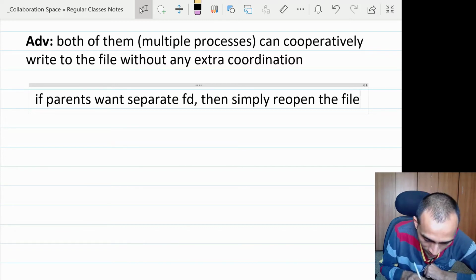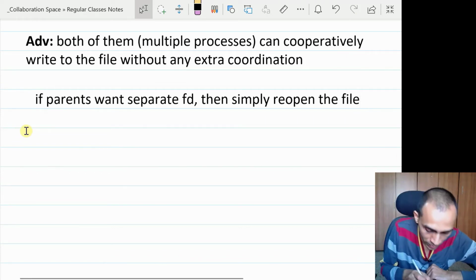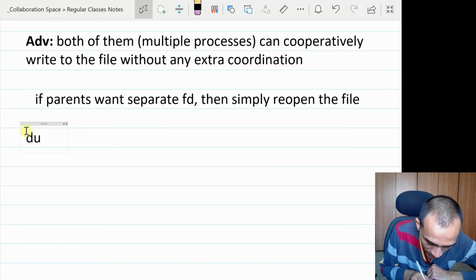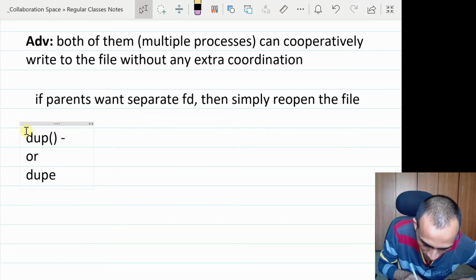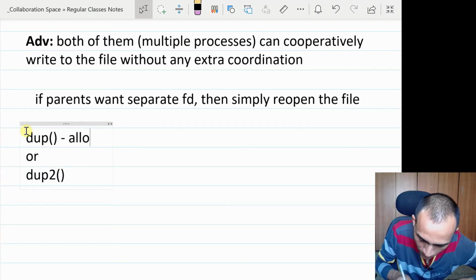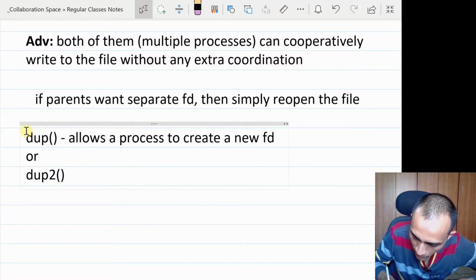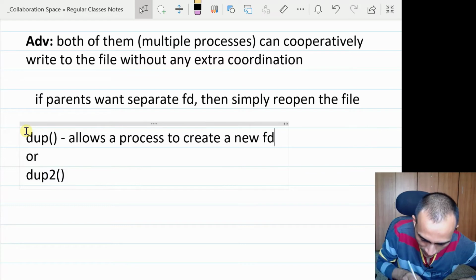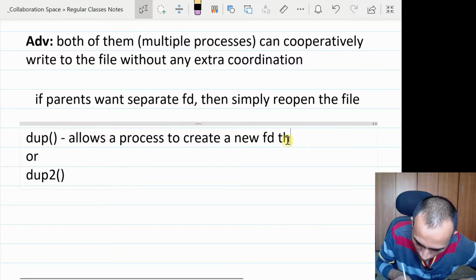Another way the file descriptor can be shared is using the dup or dup2 command. There are cousins, dup2 and dup3 system calls. This system call also allows a process to create a new file descriptor that refers to the same underlying file.